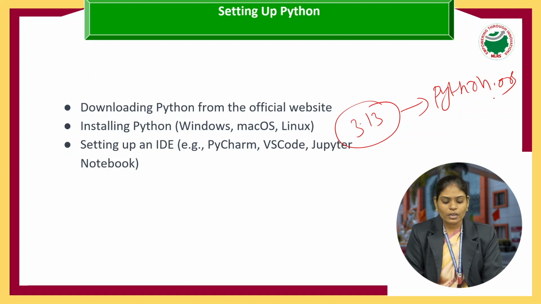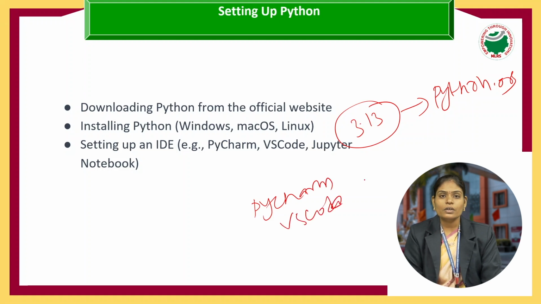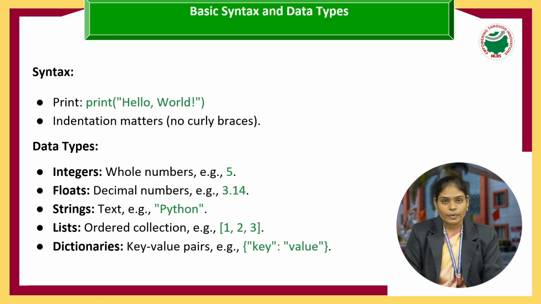And we are talking about an IDE. Python has a default inbuilt IDE. Apart from that inbuilt IDE, we can install different IDEs, like PyCharm or VS Code, for executing a program in script mode in the Python language. This is about what Python is, who introduced Python, and where we are using Python.